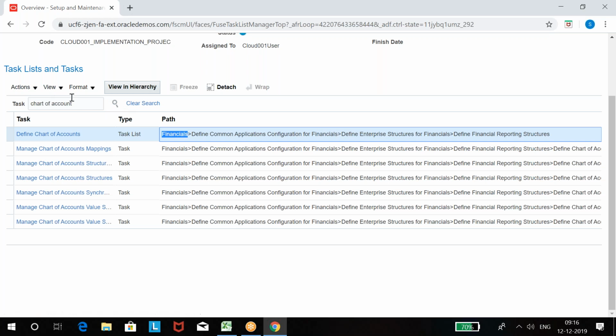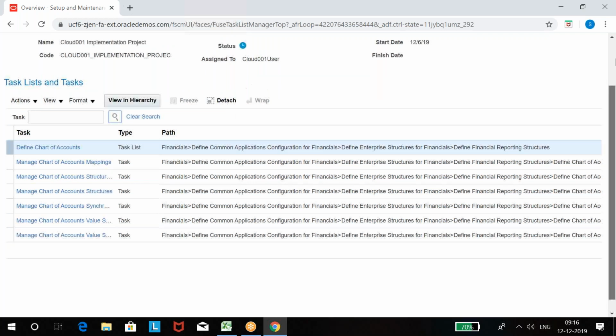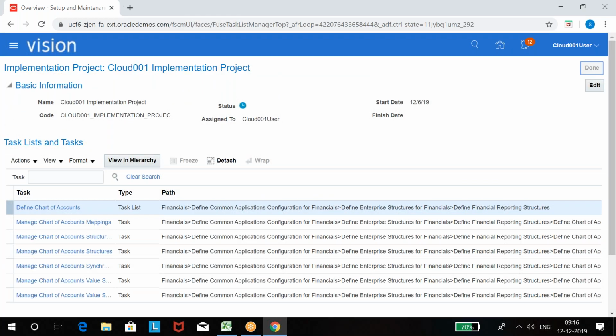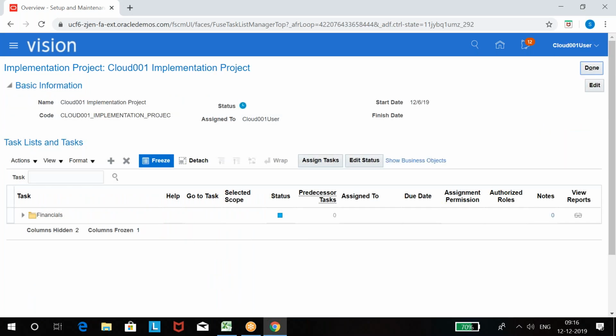This way also you can access. I'll come back to project. But remembering the path is not easy because every path is with 3-4 words. That's why we search directly with the task name.